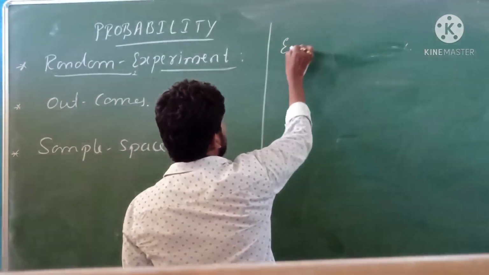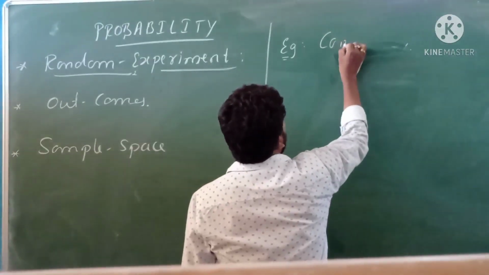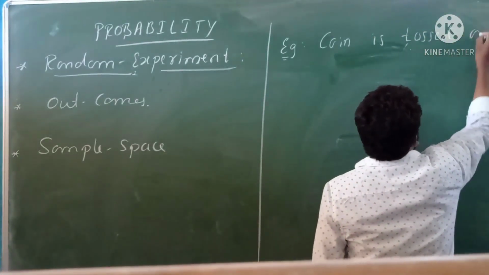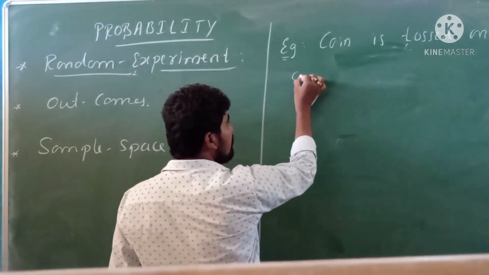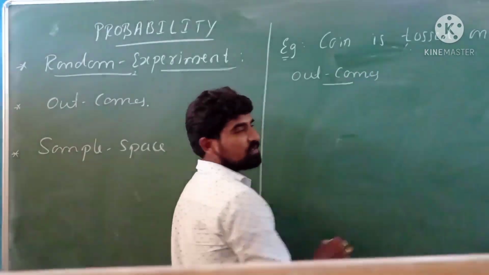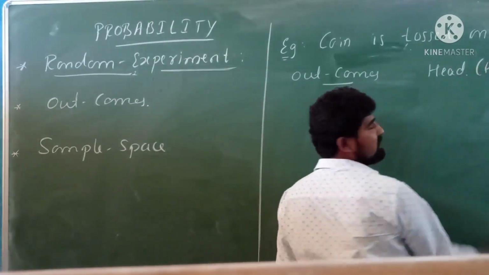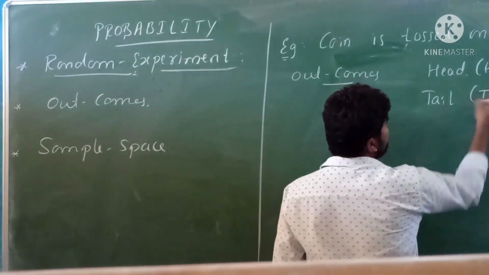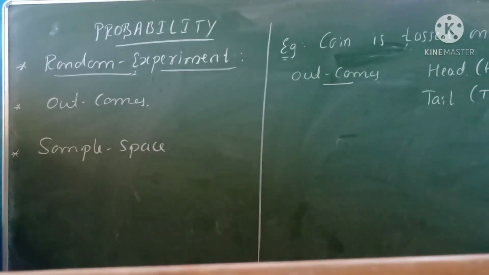So, example for the random experiment. Simple example, I am taking only one. Coin is tossed once. So outcomes are what here? Outcomes in the sense results of the random experiment. Head, it is just represented by H, and second one is what? Tail, we just represent it by T. And now, what is meant by sample space?